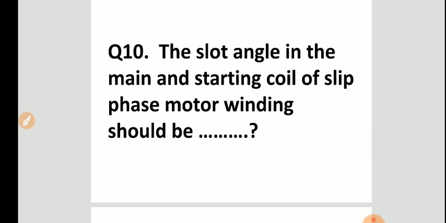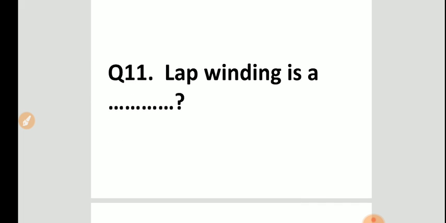The slot angle in the main and starting coil of split phase motor winding should be, the answer is 90 degree. Next question, question number 11.